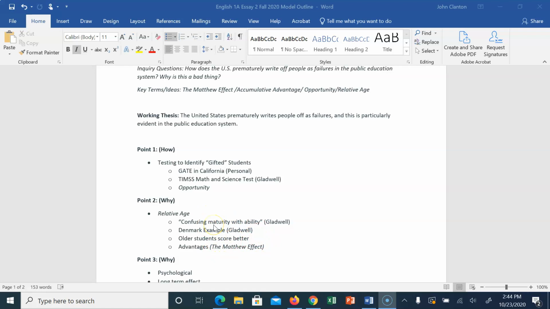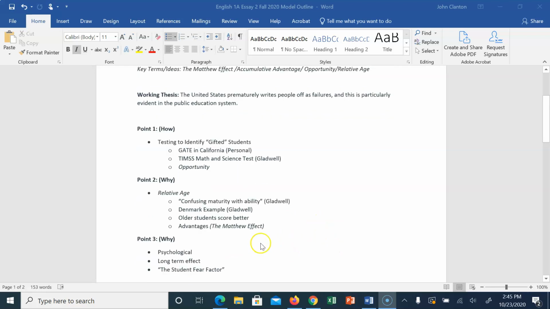So in effect, this relates to another key term, the arbitrary advantage. I'm going to talk about that, and then Gladwell brings up that Denmark waits a little bit later to group their students, so I might want to talk about that. Then I'll talk about how Gladwell explains that the older students score better, and that ties back into the maturity. It's going to create some advantages, and I can throw in the term the Matthew effect. Then I move on to my next point.